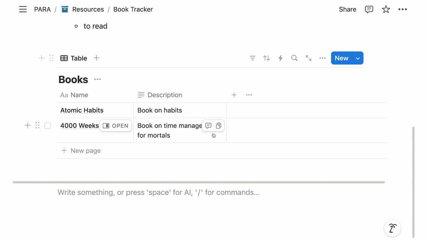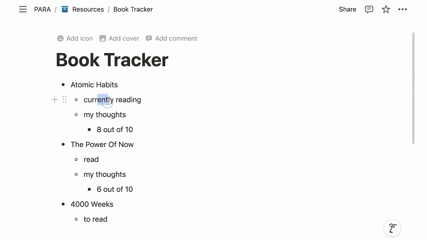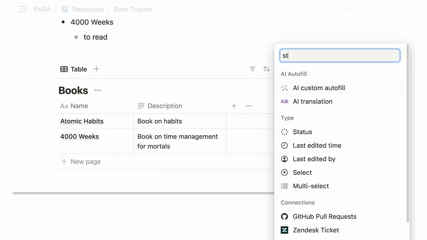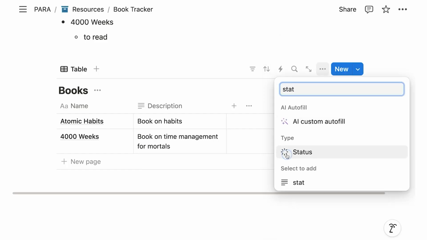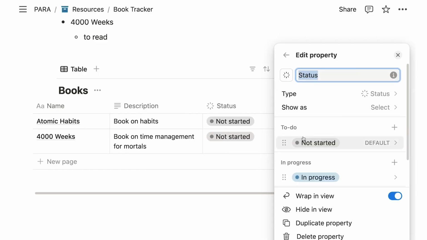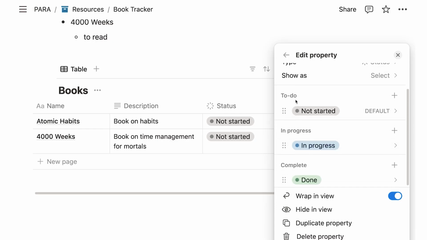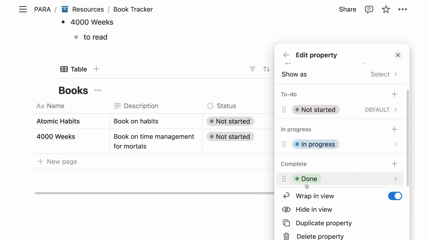So let's add another property type. For example, right here, we have our status for the book. In order to do so, let's click on plus, and let's search for our status property and add that. Now, whenever you add a status property in Notion, you see that by default it gives you a few presets. It gives you 3 categories, like to do, in progress, and complete, and then gives you an option in there for all of them.